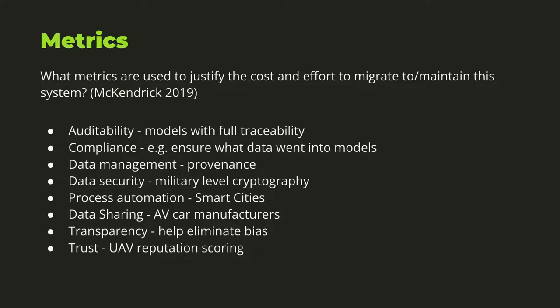Transparency, being able to have all of the artificial intelligence data transparent could be a really good thing, because right now it seems that the public does not really trust it that much. Being able to have the public actually audit the data going in, I think, could be a really strong case to make it a much more acceptable technology. And then going into trust, the example of having the UAV reputation scoring. Different agents could have reputation scores that are recorded on the blockchain, and there's no way to tamper with it. Someone's not going to be able to say, okay, this UAV is checked by a human being, and we just trust that it's going to be able to fly around our city and not crash into someone's front window.